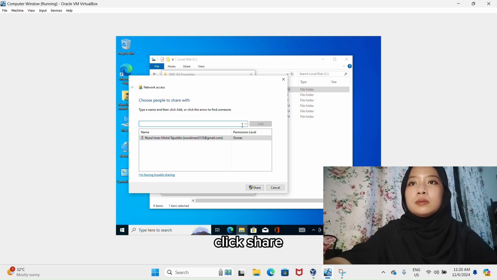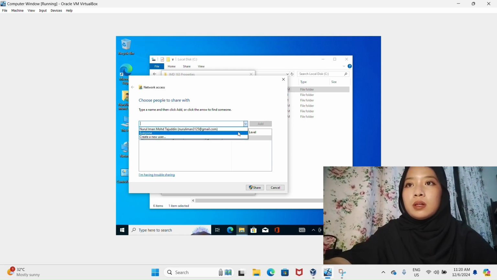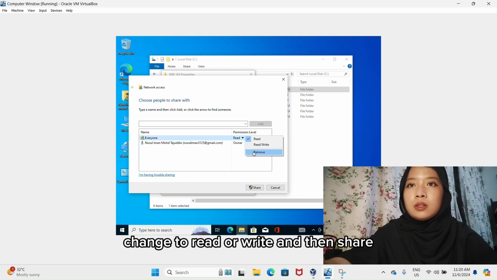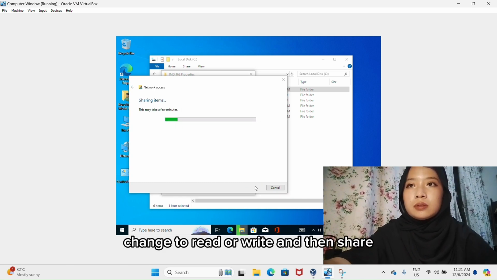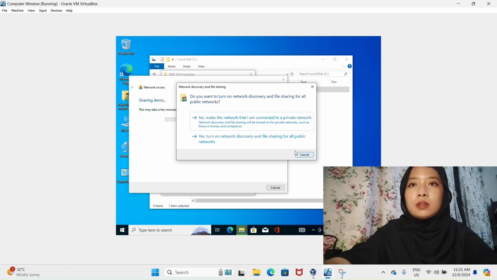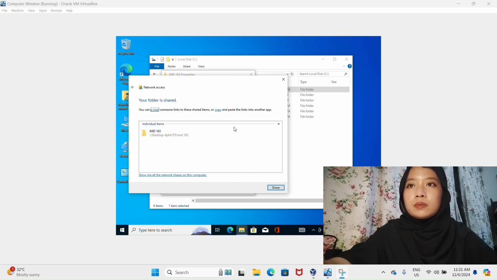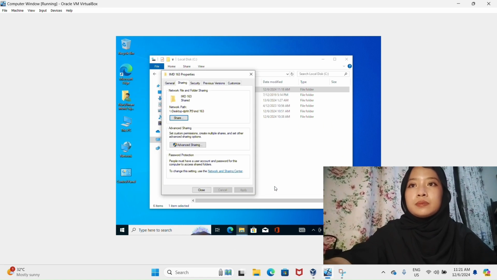Click share and add everyone. Change to read or write, and then share. Cancel, and done.